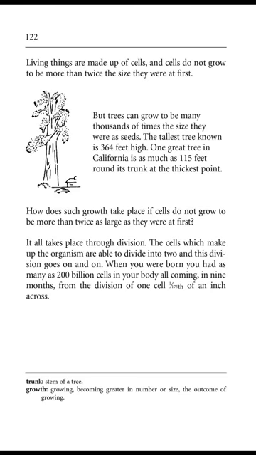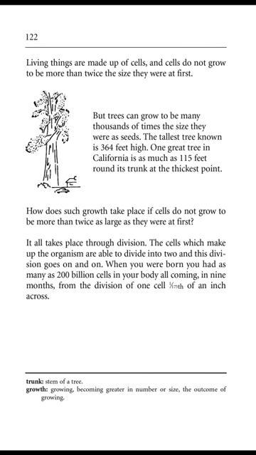Page 122. Living things are made up of cells, and cells do not grow to be more than twice the size they were at first. But trees can grow to be many thousands of times the size they were as seeds. The tallest known tree is 364 feet high. One great tree in California is as much as 115 feet round its trunk at the thickest point.